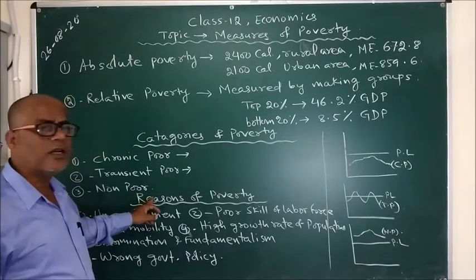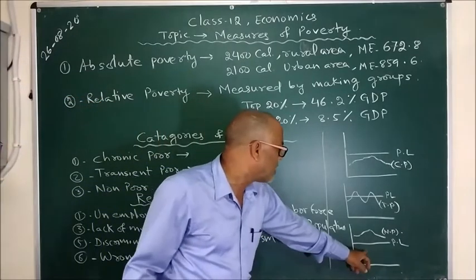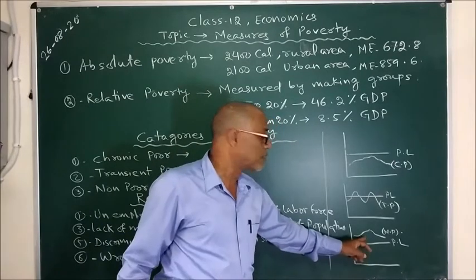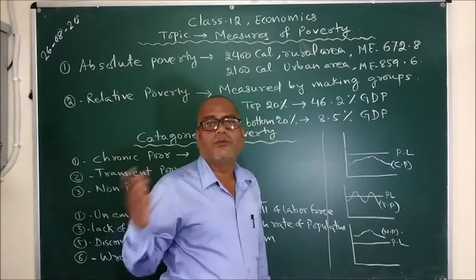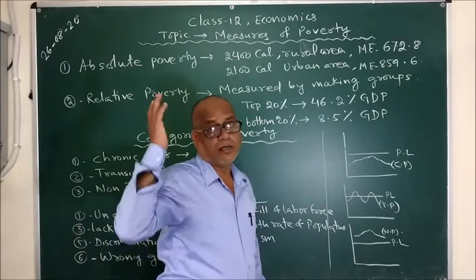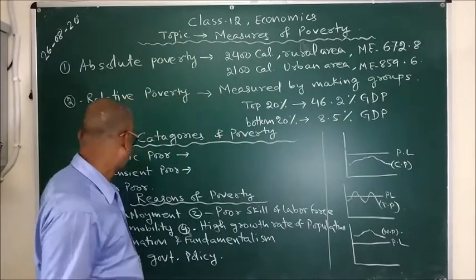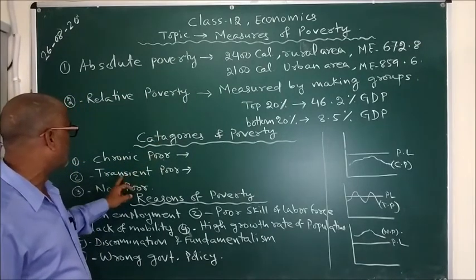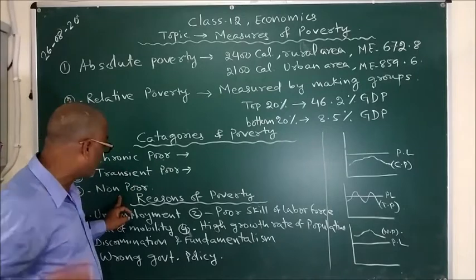And non-poor, as is evident in this diagram, you can see that they always remain above the poverty line. They are always earning more than what calorie requirement they have. So these are the different categories of poor, that is chronic poor, transient poor and non-poor.